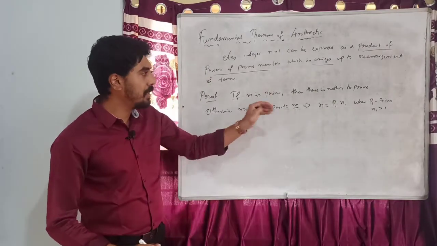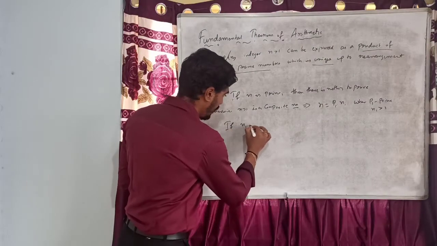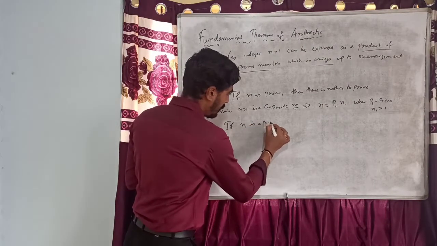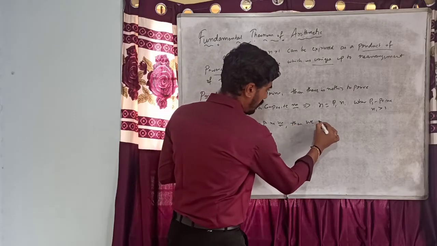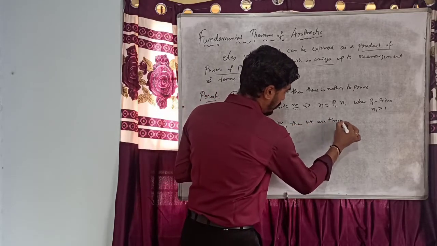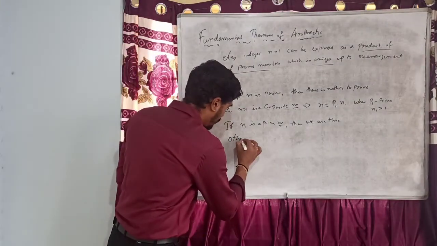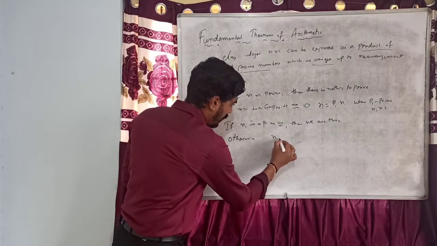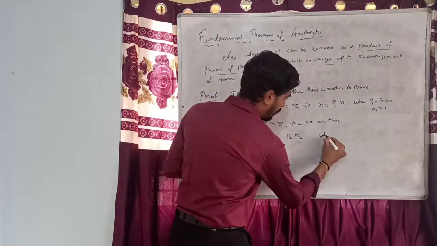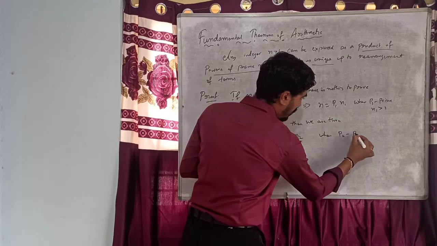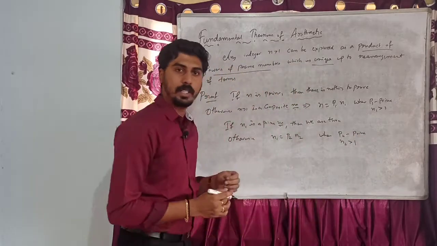Now, if n1 is a prime number, then we are through. Otherwise, we can express n1 as p2 into n2, where p2 is a prime number and n2 is greater than 1.